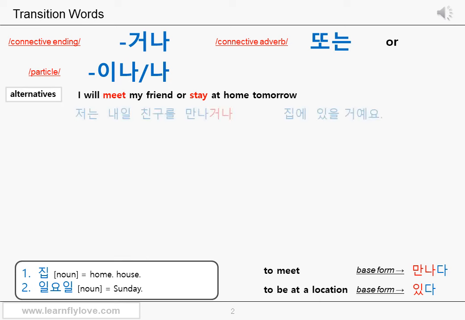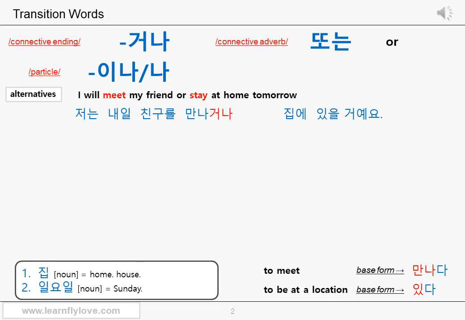Let's see the Korean sentence then. 저는 내일 친구를 만나거나 집에 있을 거예요. 저는, I. 내일, tomorrow. 친구를, friend; it's an object of the verb meet. Therefore, you can add an object particle, 를: 친구를. 만나거나.